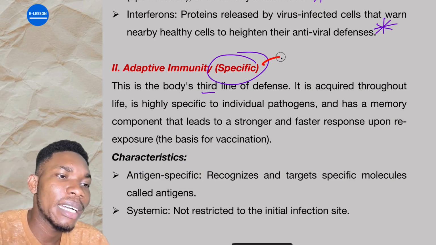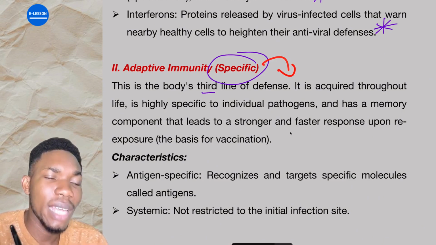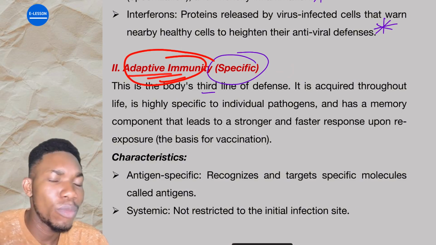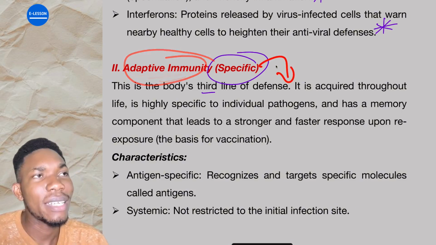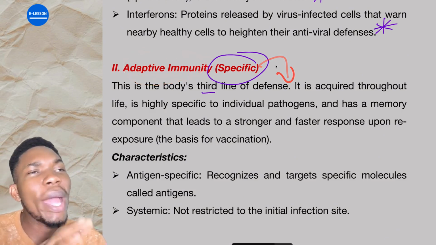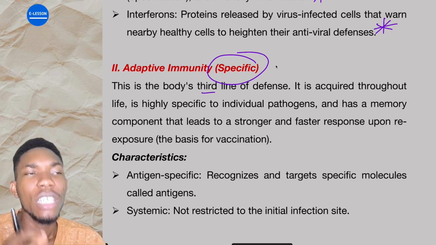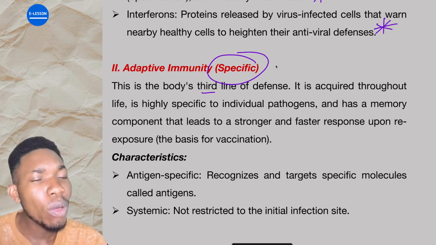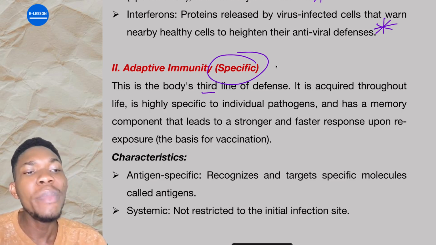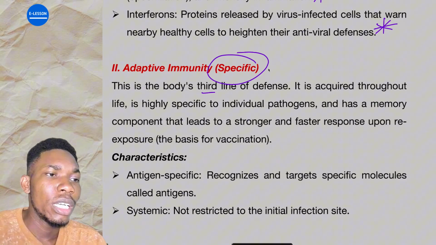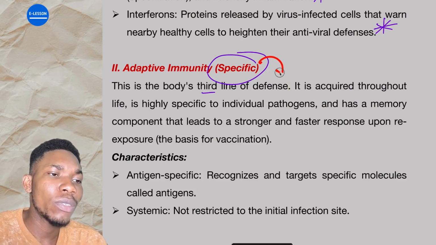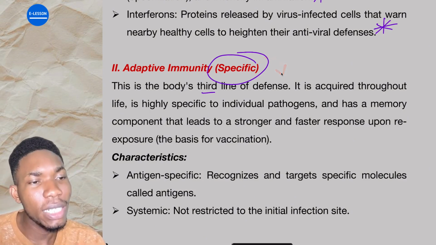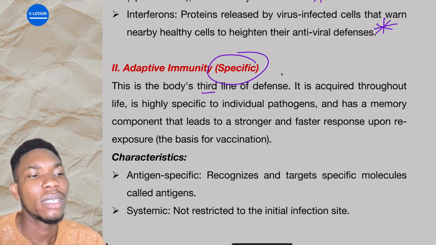Once the pathogen enters, it stores memory in the immune cells. The immune cells store memory, which is the adaptive immunity. The immune cells that carry out this adaptive immunity store memory and say, this is that particular pathogen. So when the pathogen enters your body again, the immunity is stored. The more you are exposed to that pathogen, the more your body remembers it. After some time, when that particular pathogen enters, the response will be very fast. The body says, this is it, let's remove it.